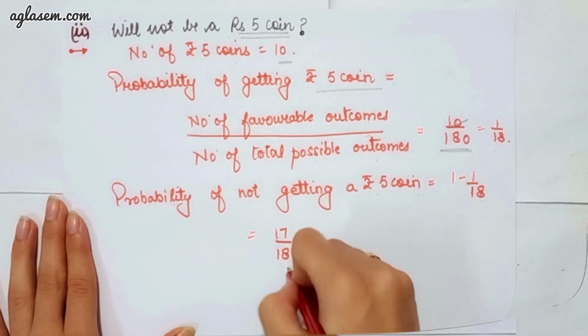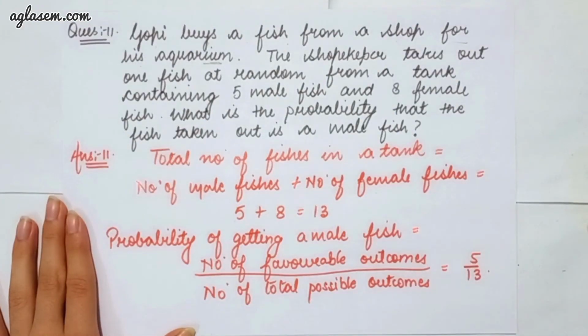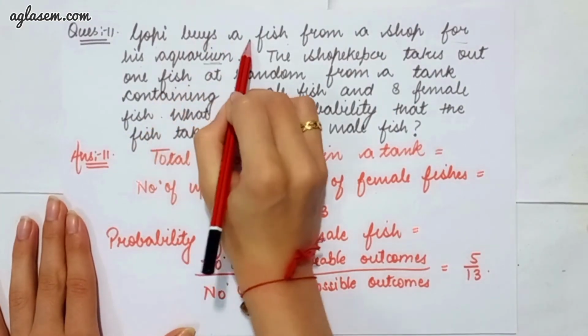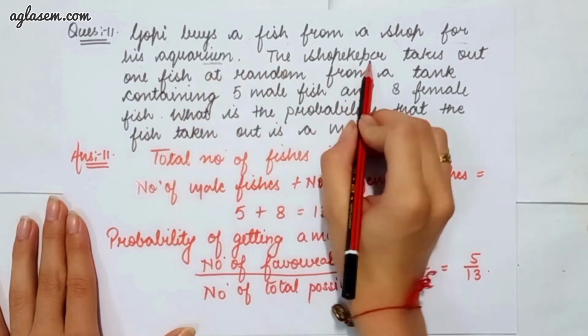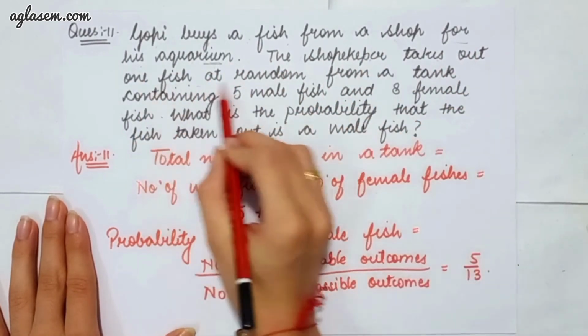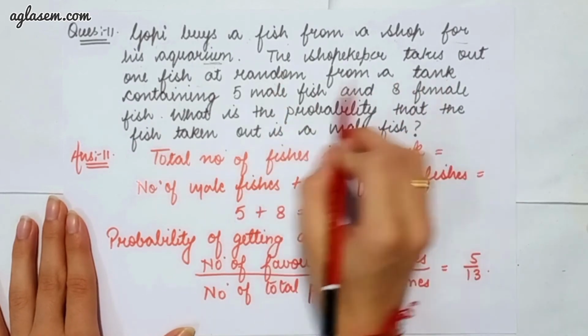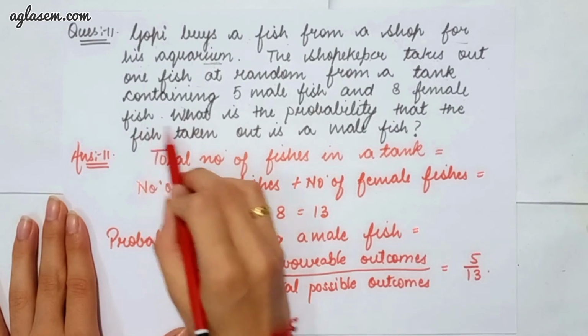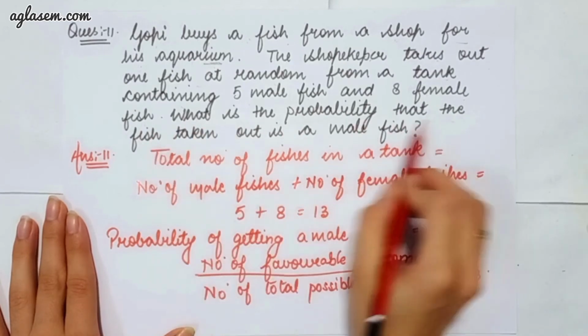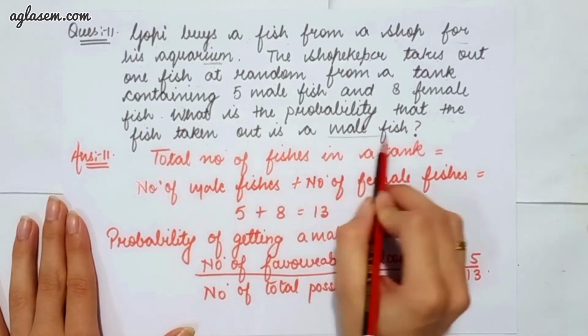Moving to our question number 11, which says, Gopi buys a fish from a shop for his aquarium. The shopkeeper takes out one fish at random from a tank containing 5 male fish and 8 female fish. What is the probability that the fish taken out is a male fish?